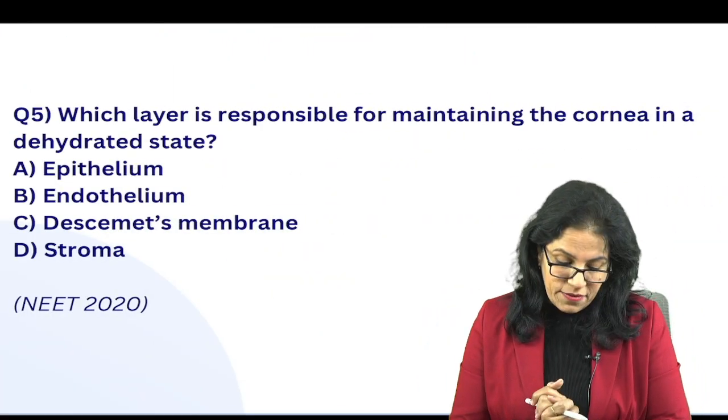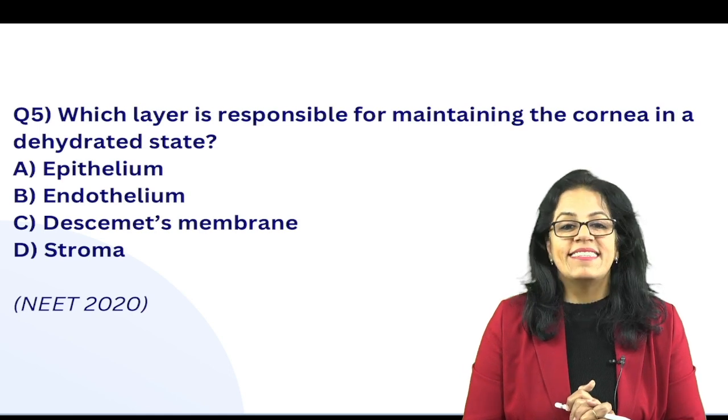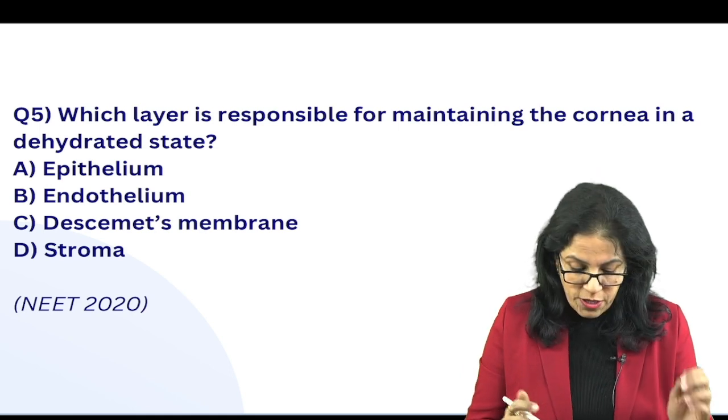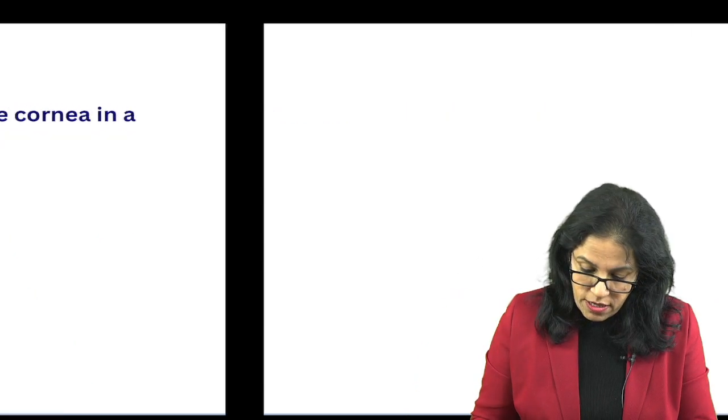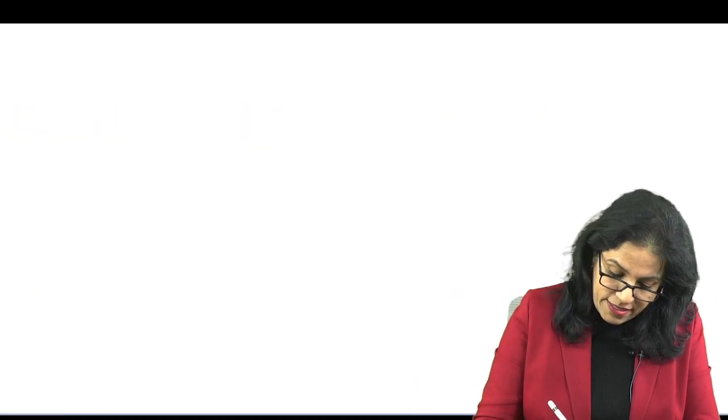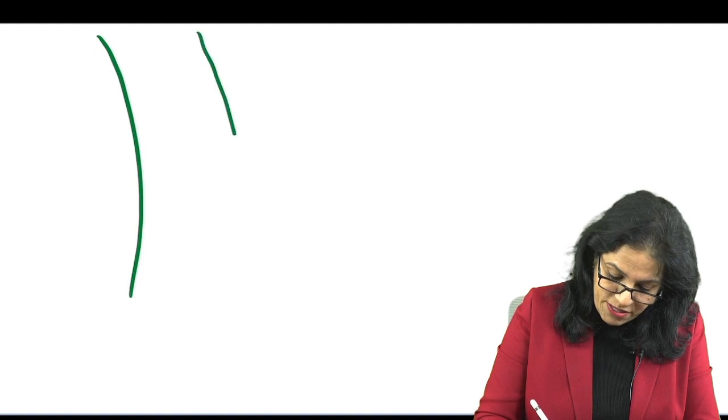What does the next question say? Which layer is responsible for maintaining the cornea in a dehydrated state? We all know we are talking about the endothelium. Another PYQ for you all. So we will not forget, again in my simple way, let's make ophthalmology very simple.